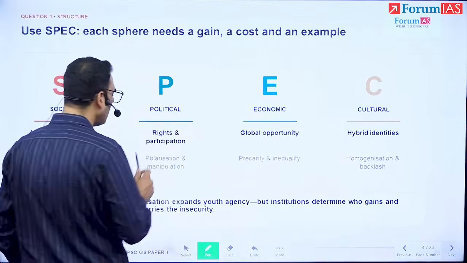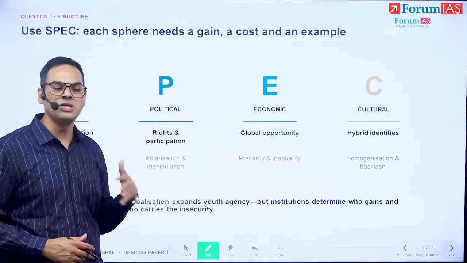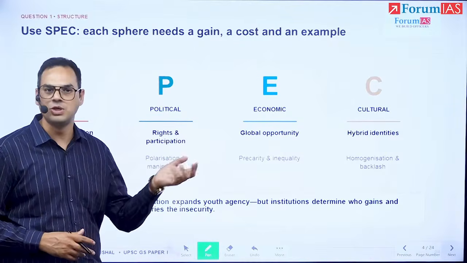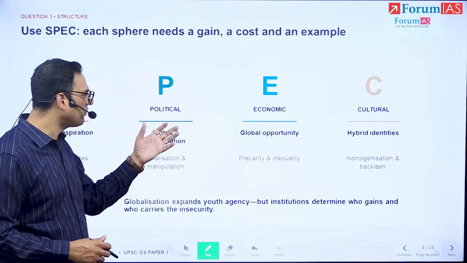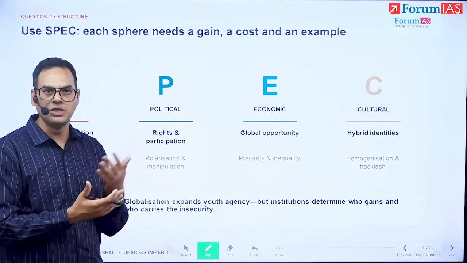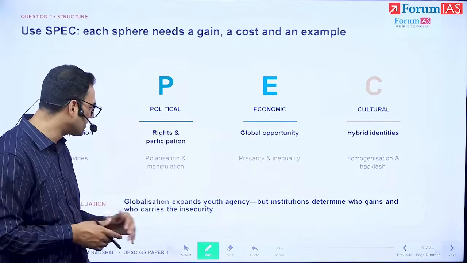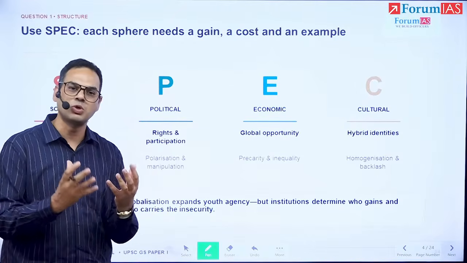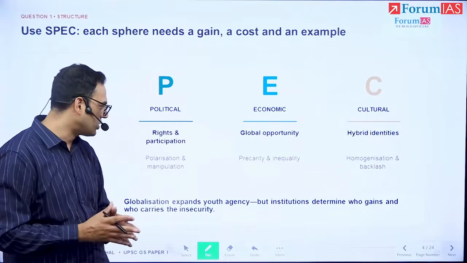With regards to the political aspect, there is the vernacular of the global, vernacular meaning the dictionary, the dictum of the global rights movements, whether that is the climate change movement or the Me Too movement or the gender rights assertion. All of that has become part of it. And global currents, maybe Gen Z or network movements, have been enabled by digital social media networks. But simultaneously, there has also been polarization, because social media creates echo chambers and groupthink leads to group polarization.